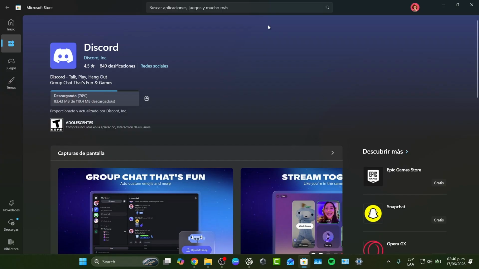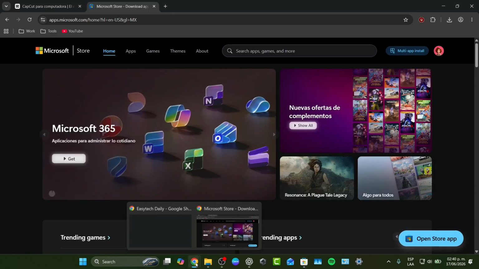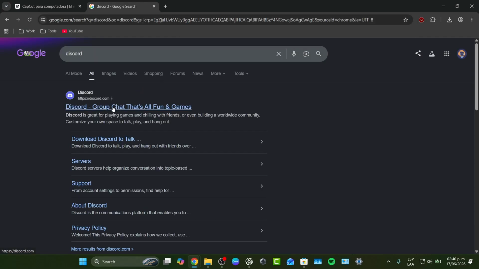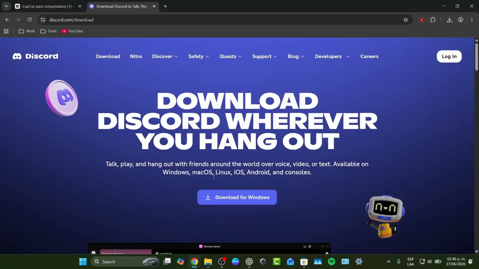Just in case, for example, that this app is not available in the Microsoft Store, that doesn't mean that we cannot download it. So let's go back to my web browser, and I'm going to type the app name. Usually they have an official website, right? Inside this official website, I usually go for the button that says download. When I click it, it will automatically detect where I'm at, so I can choose the element that says download for the computer that you're using. Since we're using Windows, you go for the element that says download for Windows, and always try to download applications from the official website whenever it's possible.